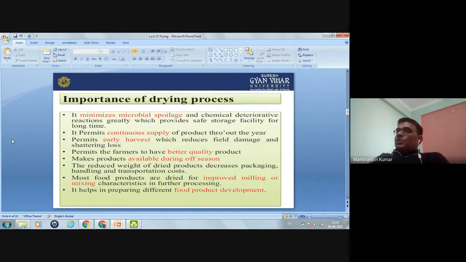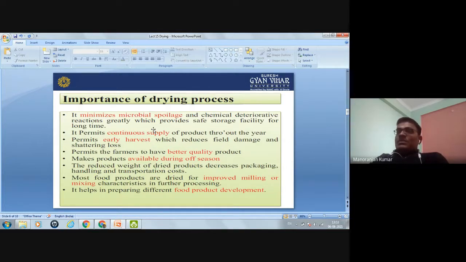So the first importance of the drying process is that it minimizes microbial spoilage and chemical deteriorative reactions greatly, which provides safe storage facility for a long time. Okay, this is the first advantage of the drying process.